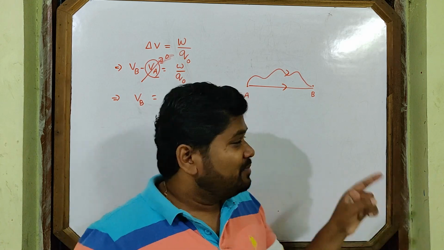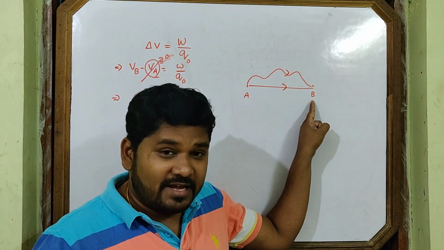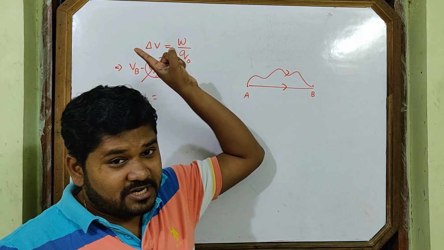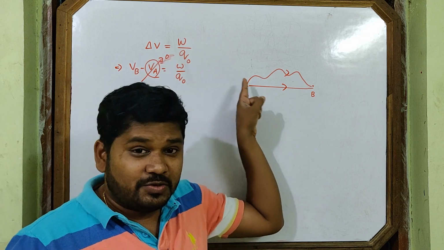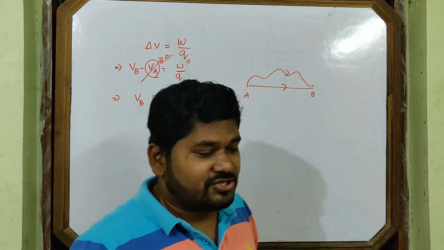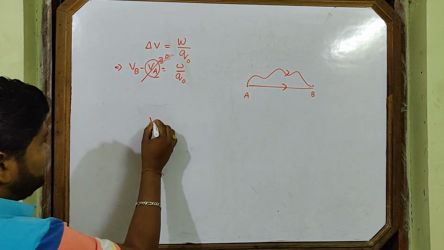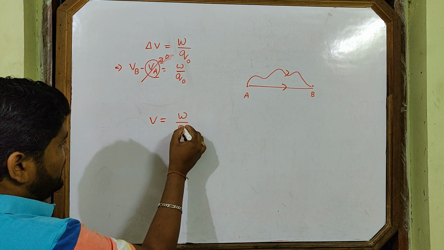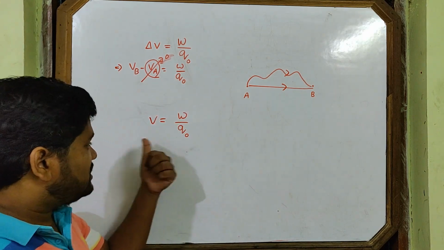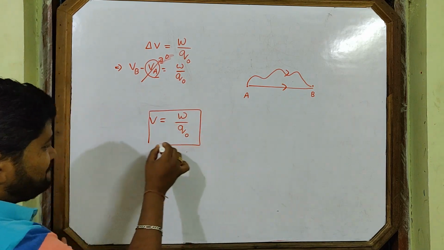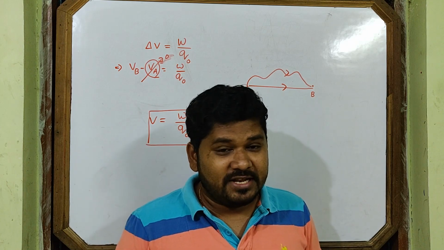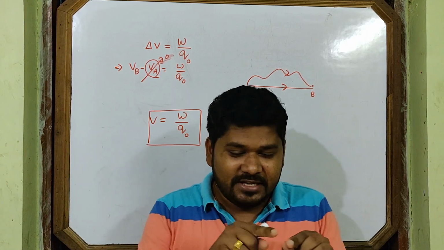Again I am telling you, potential at a point is the amount of work done to bring a unit positive charge from infinity to that point along any path without any acceleration. So potential V is equal to W by Q naught, work done for unit positive charge. This is our potential formula. I hope you understand what is potential, and when the difference of this happens, then charge moves.